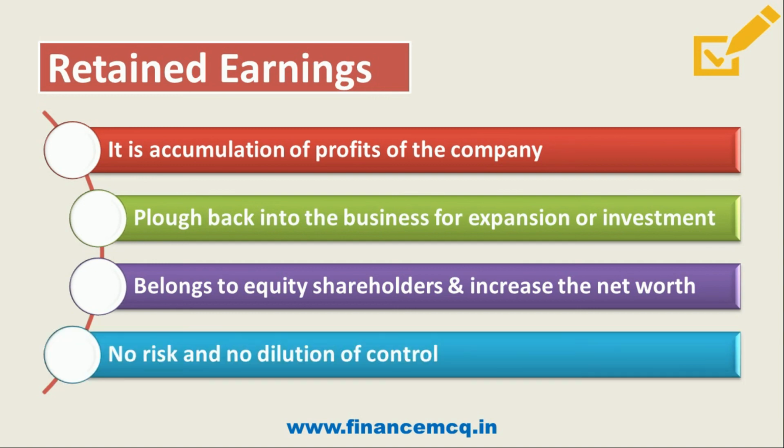Further, there is no risk and no dilution of control. Why no dilution? Because they are not issuing any extra share capital to outsiders, which leads to dilution. So friends, retained earnings are part of a company's profit and can be used anytime, and it is an internal source of finance. So it's a very simple one, not a difficult one.